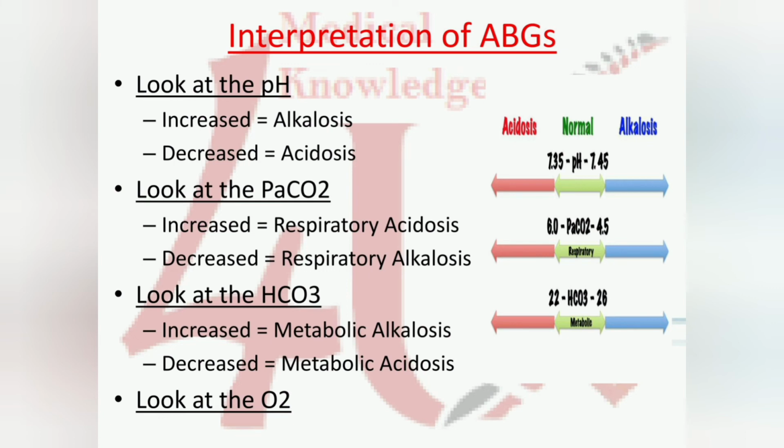And last one is HCO3. If it is increased, that is called metabolic alkalosis. If it is decreased, that is called metabolic acidosis. And last, look at O2, because through O2 we can find out if the patient needs extra oxygen or not. This is the interpretation of ABG, that is the conclusion of ABG. Through this you can conclude whether the patient has alkalosis or acidosis.